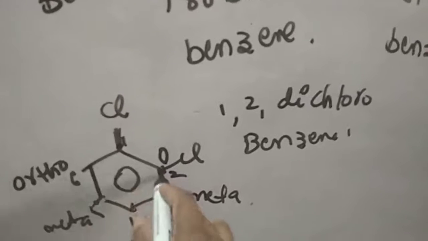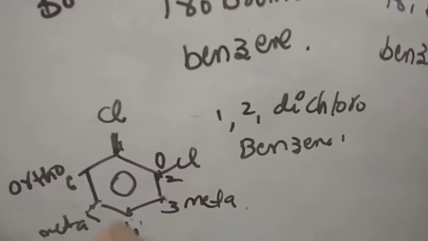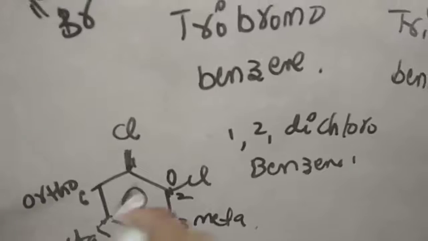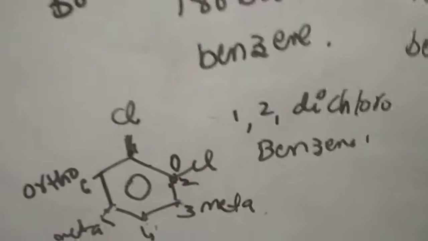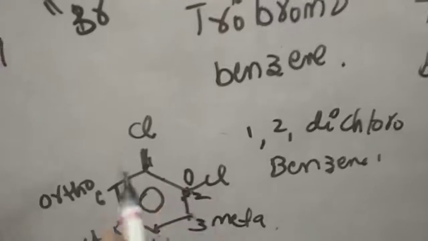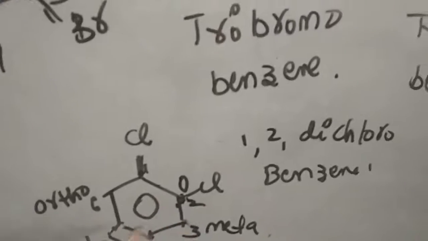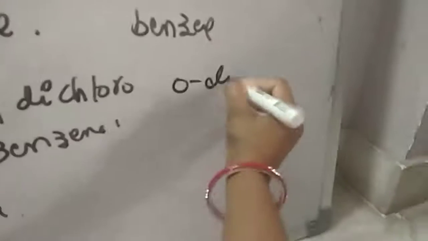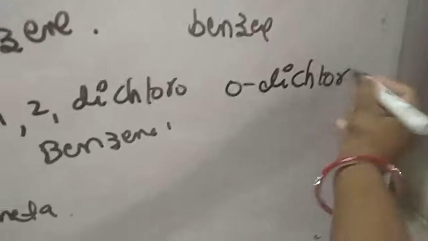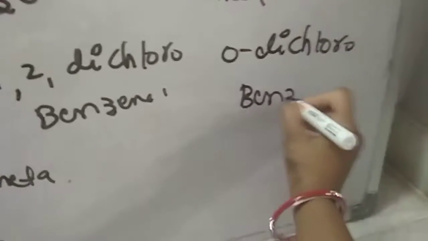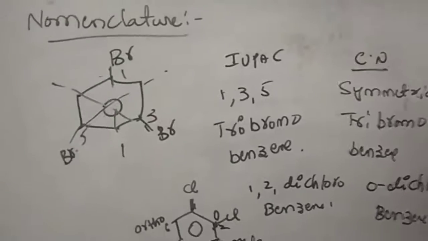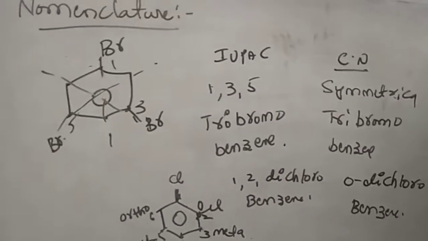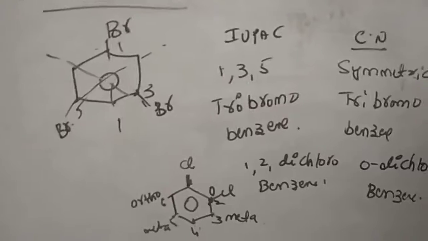dichlorobenzene. Two chlorines are present, so dichlorobenzene instead of 1,2. Ortho means the two chlorines are at ortho positions, so ortho-dichlorobenzene. So it is just nomenclature. The next one, I will go to the methods of preparations. Methods of preparations of alkyl halides we can see.